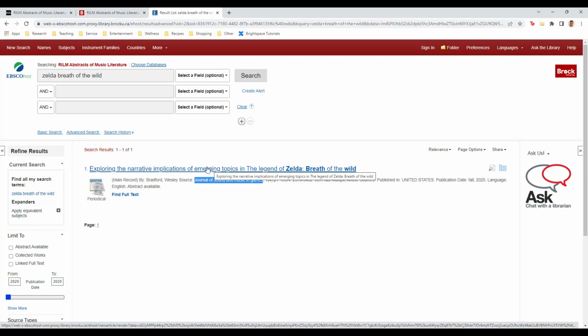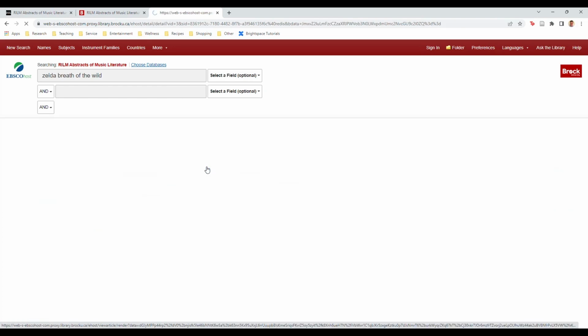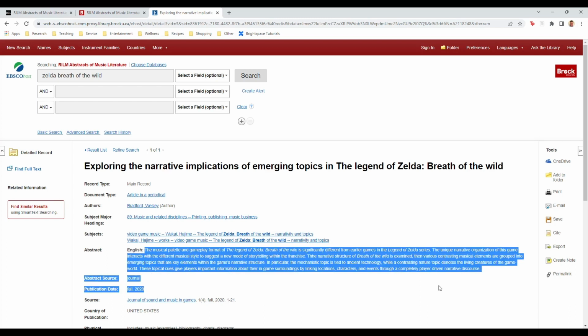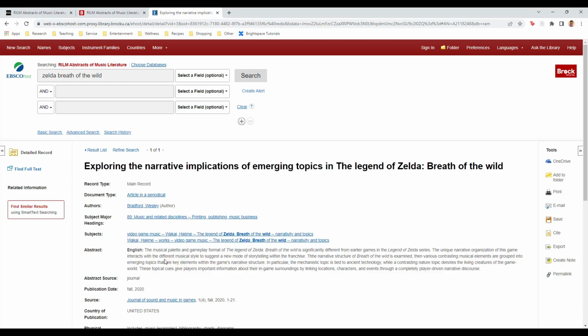If you find a promising hit like this, click on it, and you'll get an abstract that will tell you a little bit more about what the article is about. So it's clear that this article is primarily about music in Breath of the Wild, particularly how the music emphasizes the contrast between the natural and the mechanistic. This source looks great, but one is going to need more than one source.